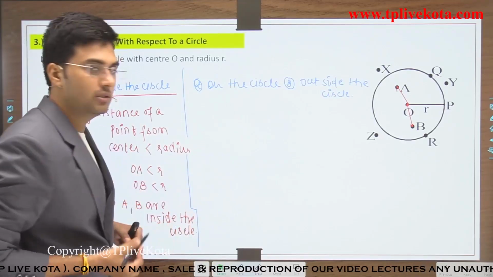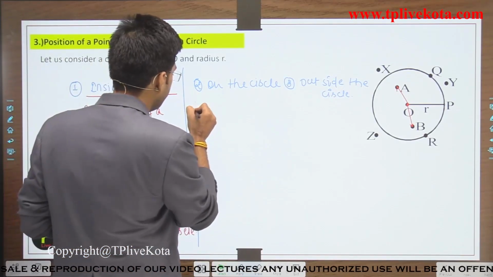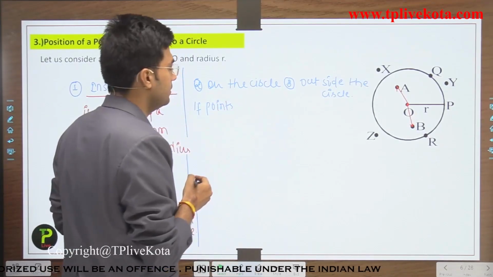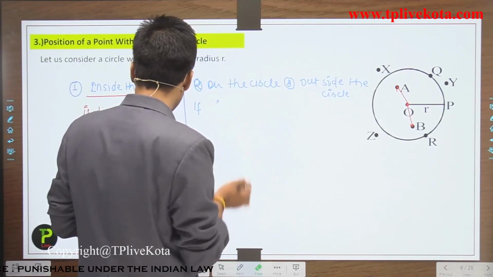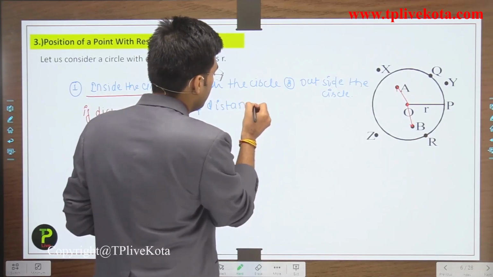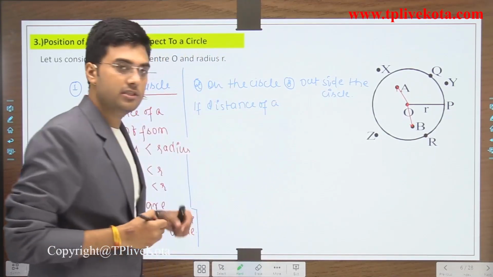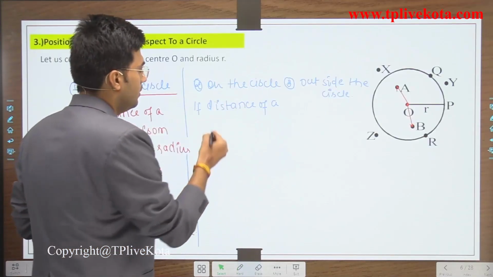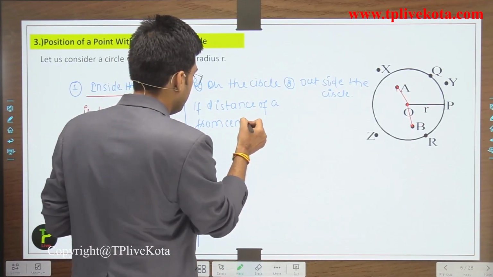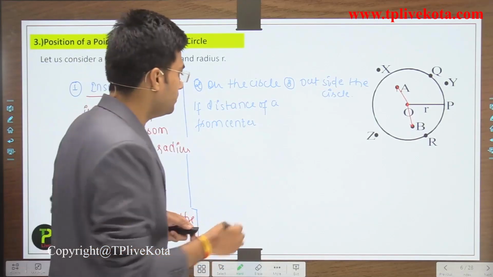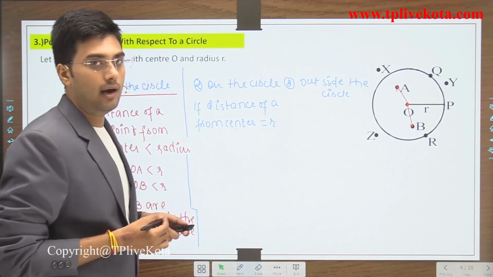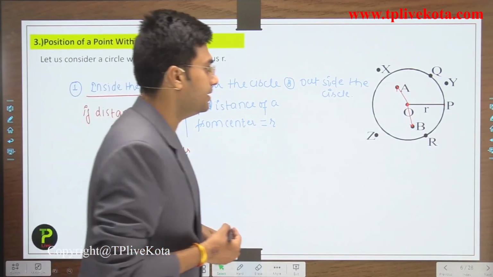Now, if the distance of a point from the center is equal to the radius, that is r, then we can say that the point is on the circle.